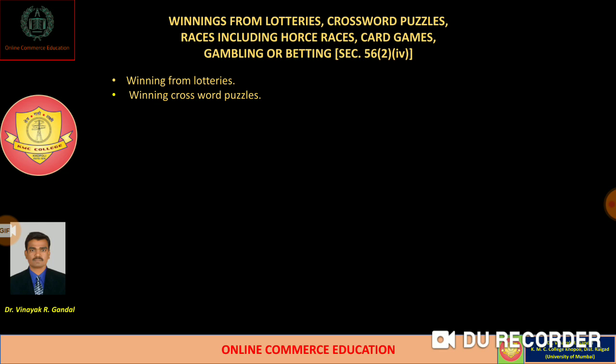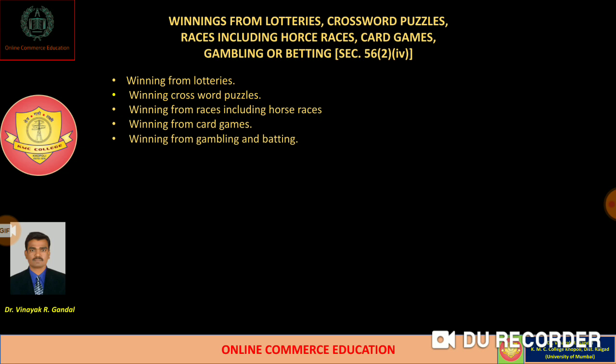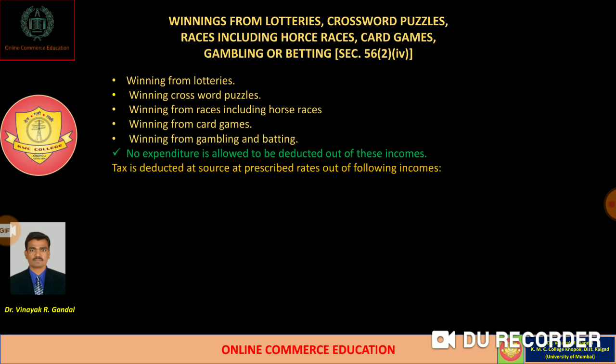There are winnings from lotteries, called lottery income, and income by way of winning crossword puzzles, races including horse races, card games, gambling and betting. Such incomes are to be treated as specific income chargeable to tax under the head of income from other sources. In this case, no expenditure is allowed to be deducted out of these incomes.